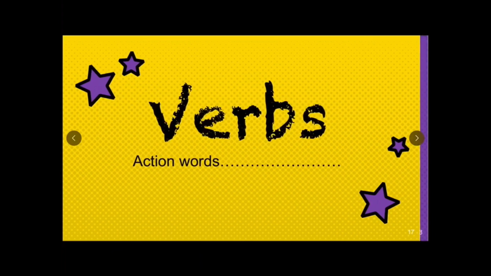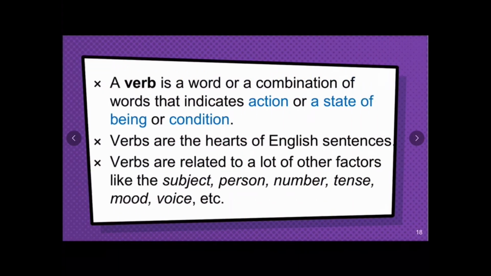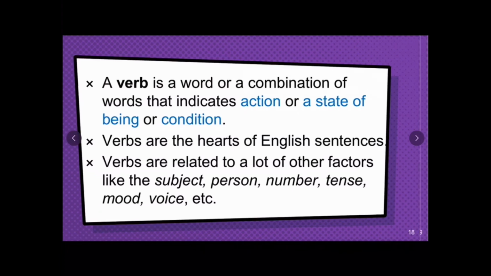Verbs, the action words. A verb is a word or a combination of words that indicates action or a state of being or condition. The verbs are the heart of English sentences. The verbs are related to a lot of other factors like the subject, the person, number, tense, mood, voice, etc.